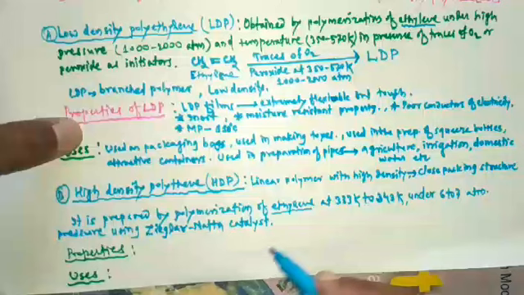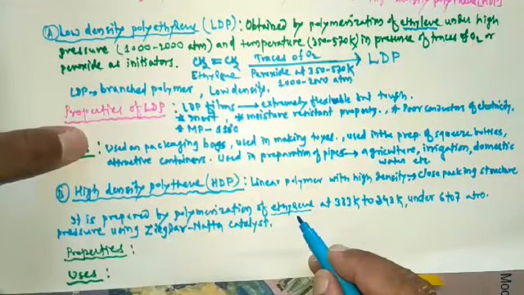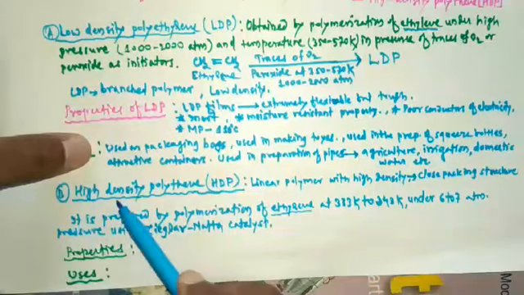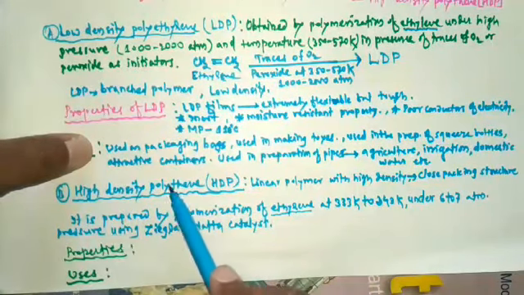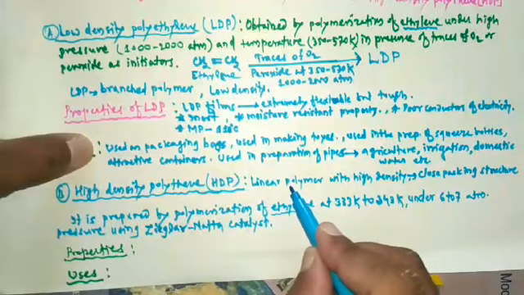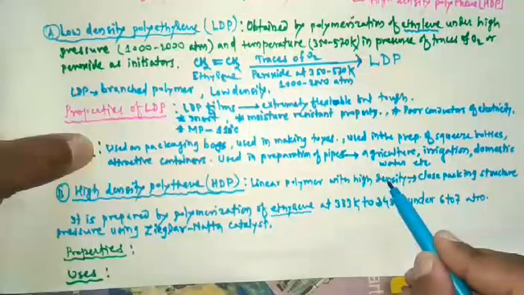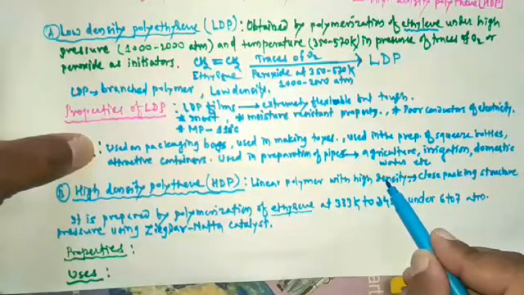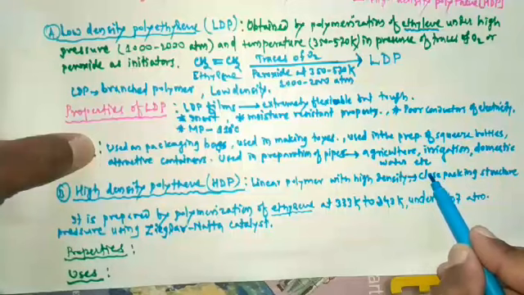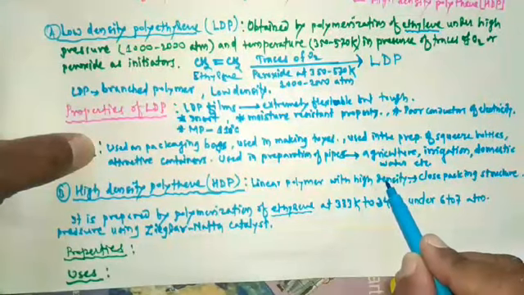So let's represent the reaction. But before representing the reaction, once again listen carefully about high density polythene. High density polythene is a linear polymer. It is a linear polymer, that's why it has high density. Why does it have high density? Because it is a linear polymer, or it has a close packing structure. That's why it has high density.